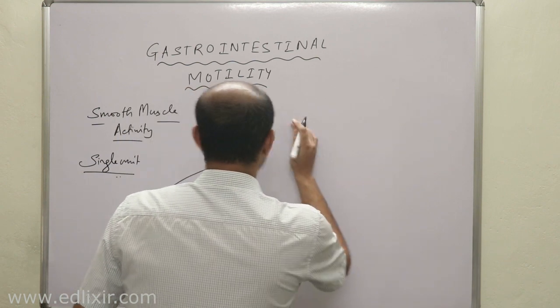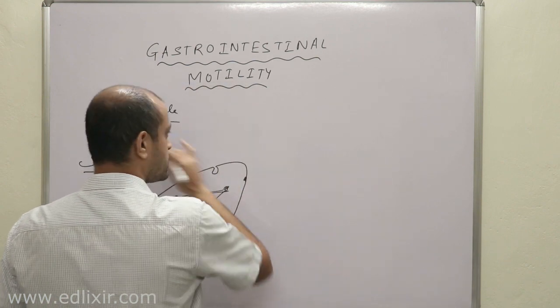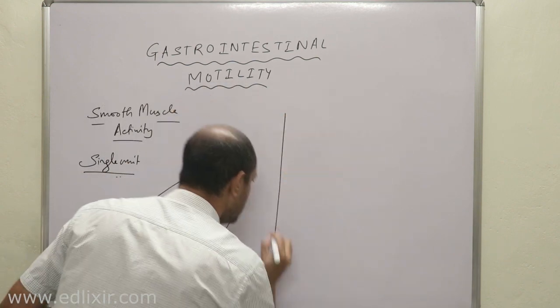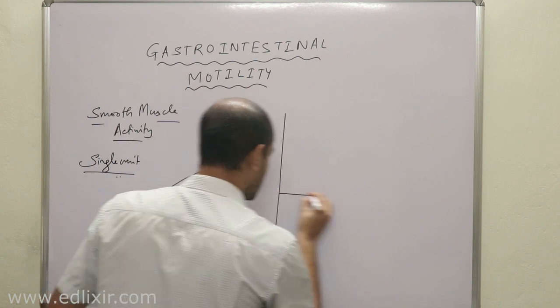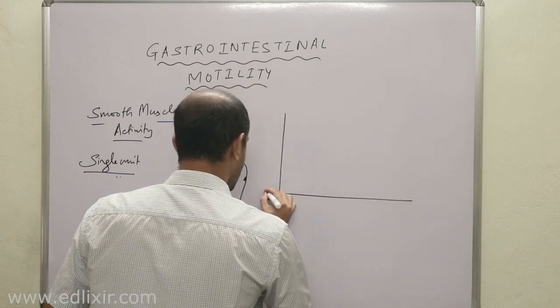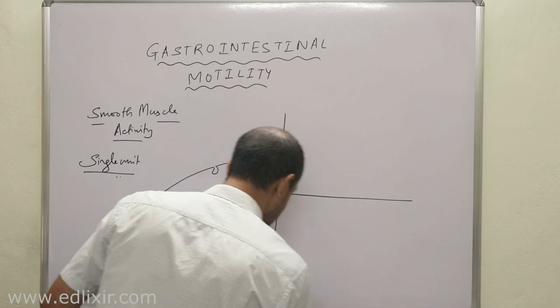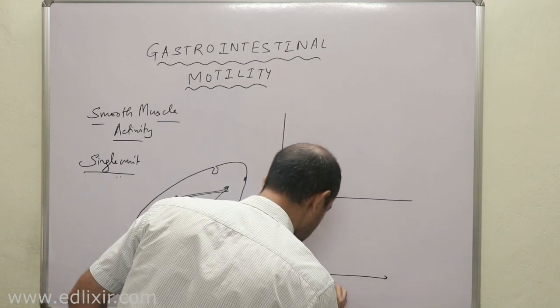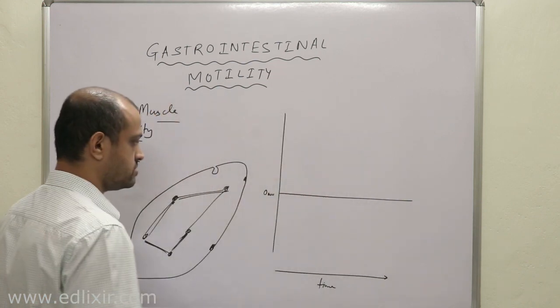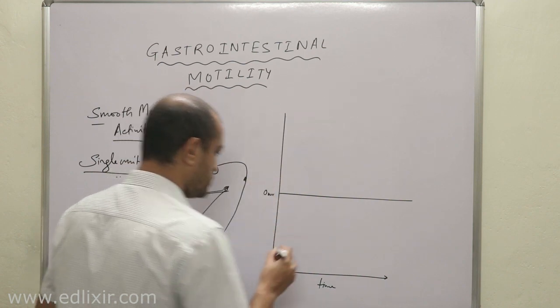In case of the smooth muscle action potential, we will be seeing a peculiar thing. Suppose this is 0 millivolt and this is the time axis, and this is voltage.